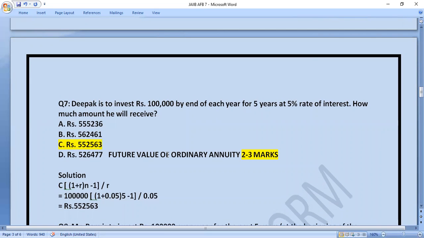Future value of ordinary annuity formula is this: C multiply (1 plus R) to the power n minus 1, divided by R. So when you put the values, you will get this answer. So let's move to next question.